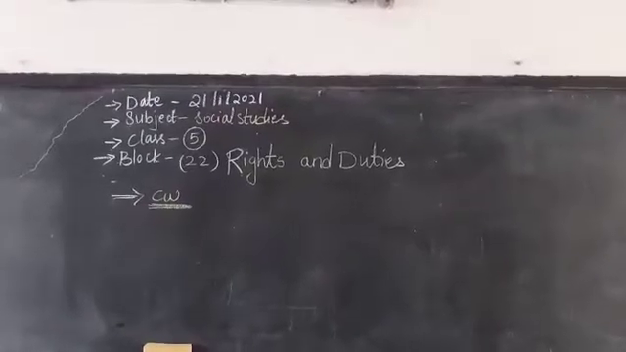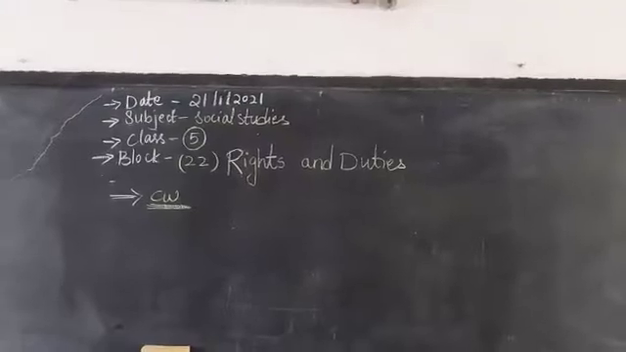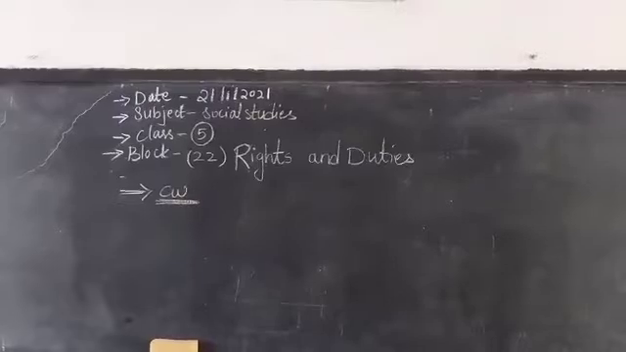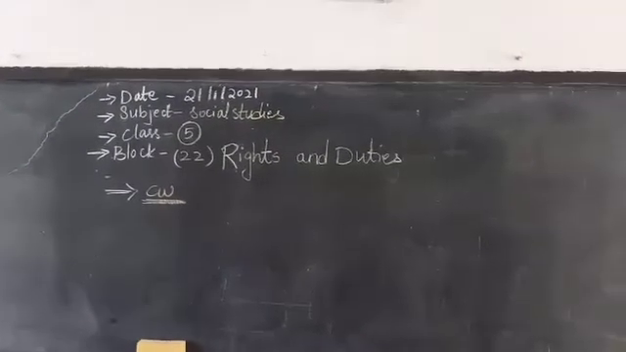See children, write today's date beta. Today we will write our classwork. So you write your date in your classwork: 21-1-2021. What are we writing beta? We are writing Block 22, Rights and Duties. Today we will start our classwork beta.